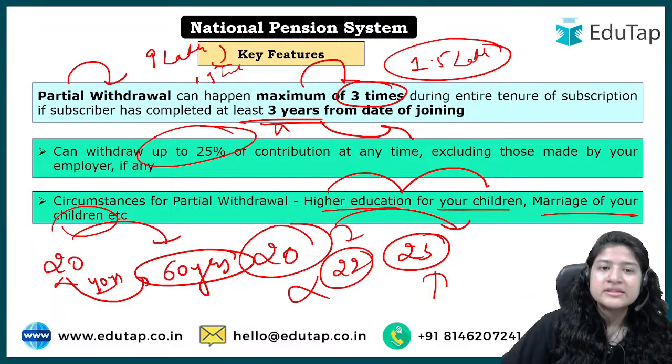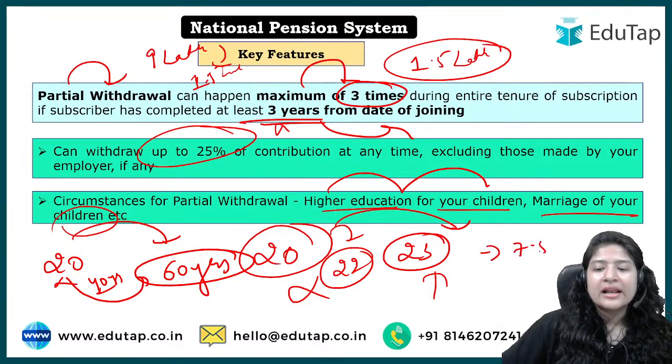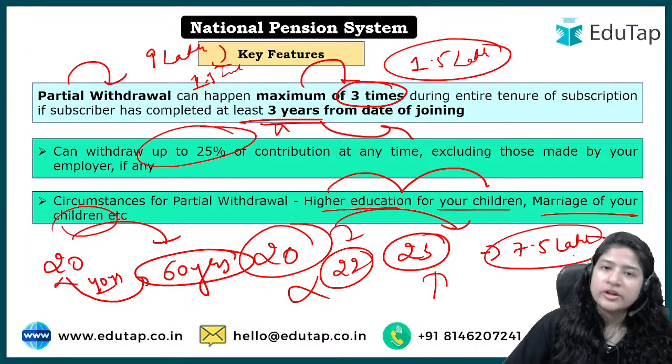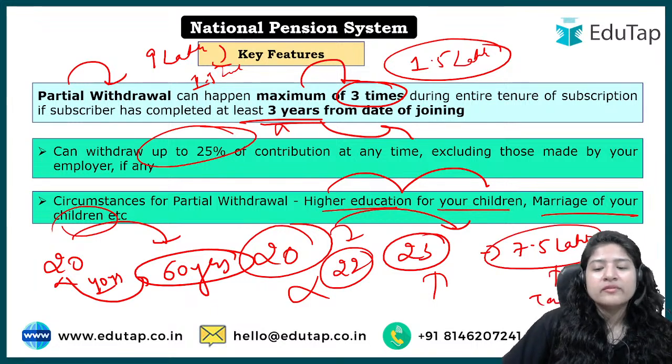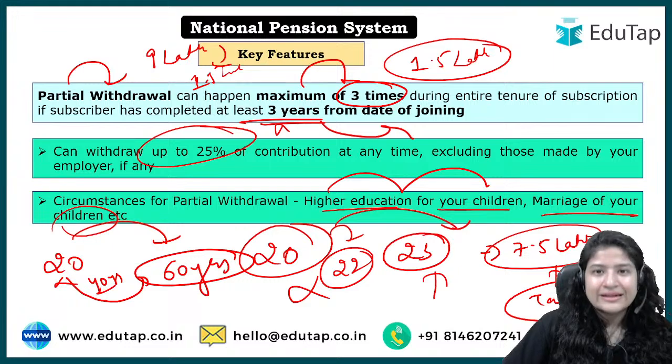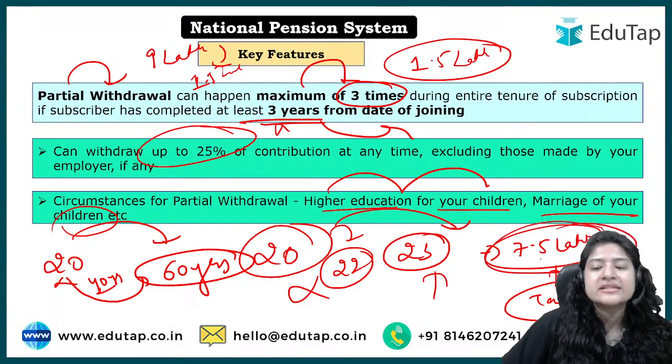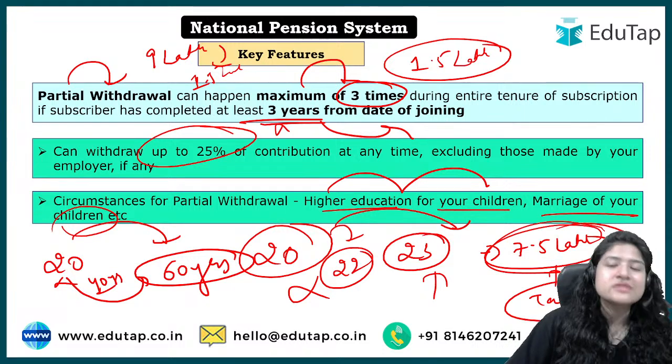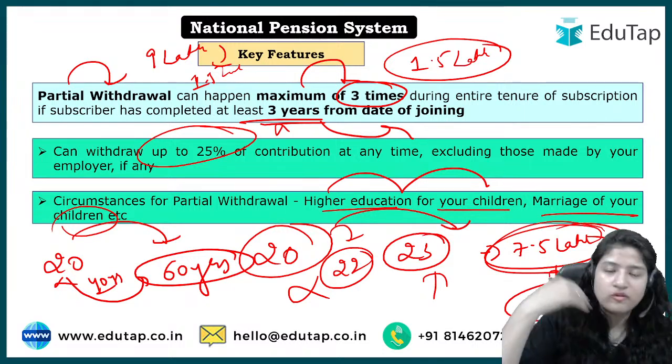So the government says you can always deduct 1.5 lakh on your behalf. तो effectively your salary which the government sees is 7.5 lakh, and whatever tax they deduct, they would want from this salary of 7.5 lakh. ठीक है? Because 1.5 lakh का exemption the government gives to you.